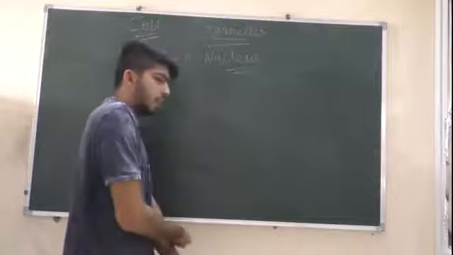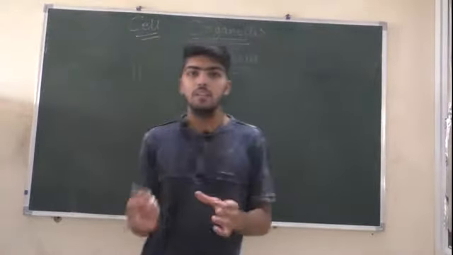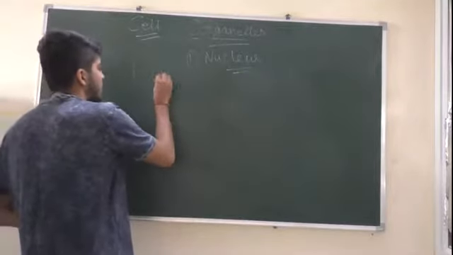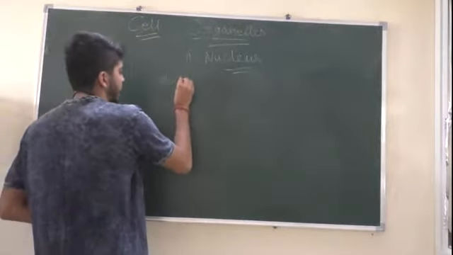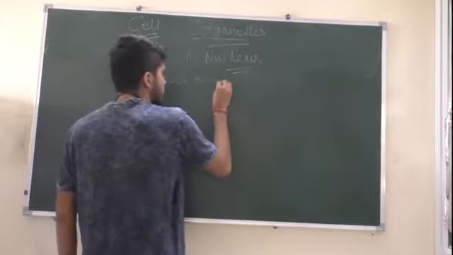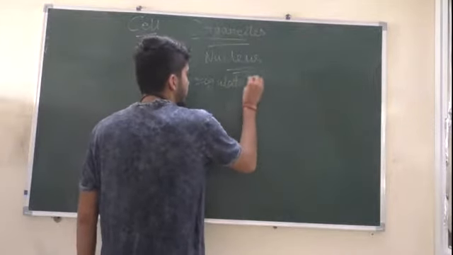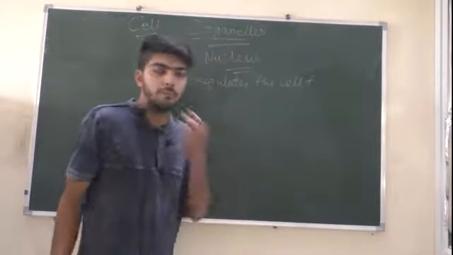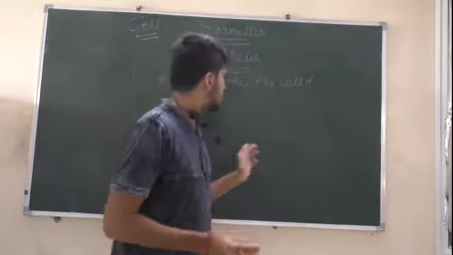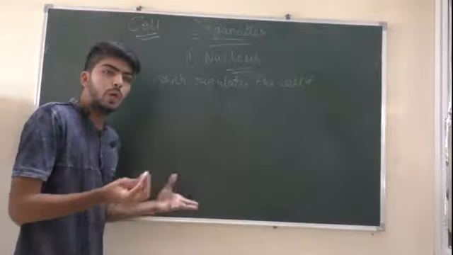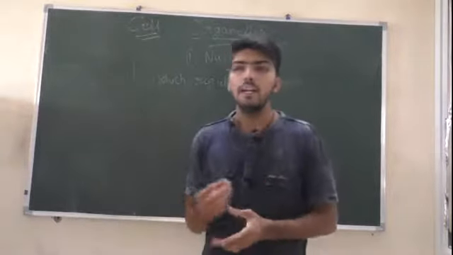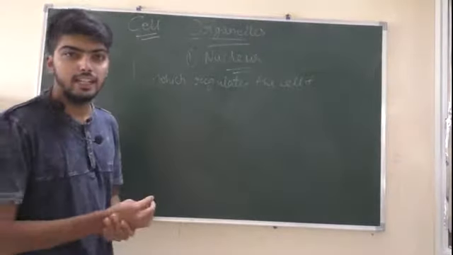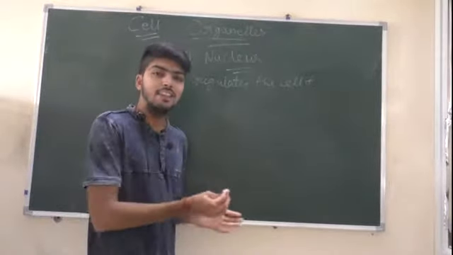So nucleus is the main unit of the cell which controls या which regulates the cell functioning. So the nucleus is the only thing which regulates the cell functioning. How? We all know that nucleus has DNA, but is it true for all cells? Yeah, it is true that nucleus have DNA in all cells, but is there nucleus in all cells?